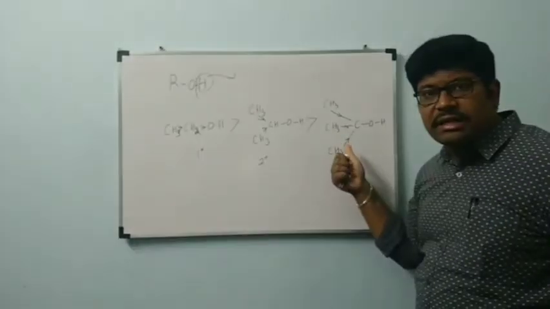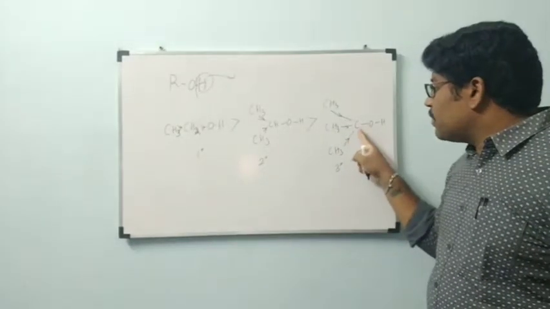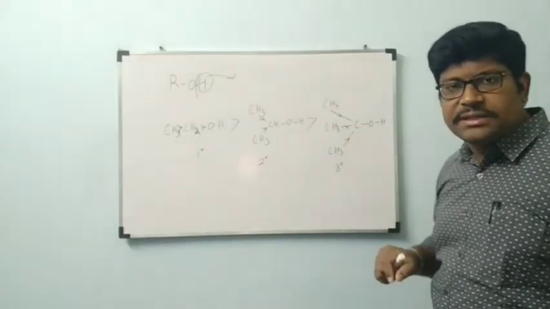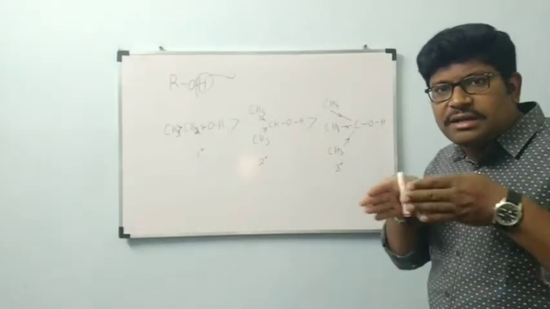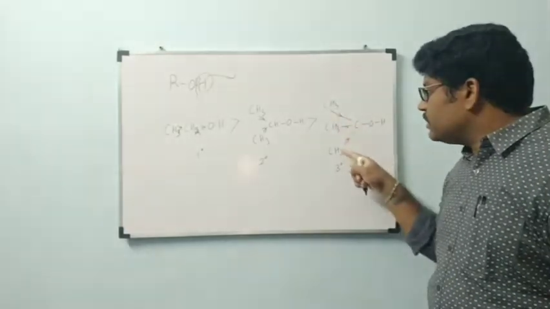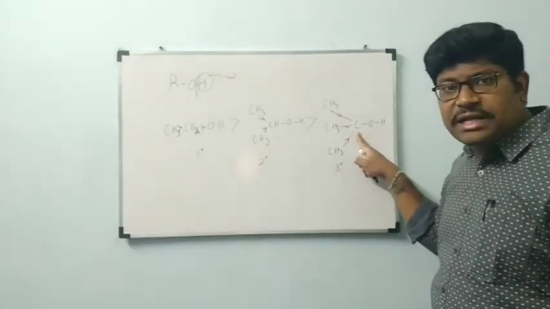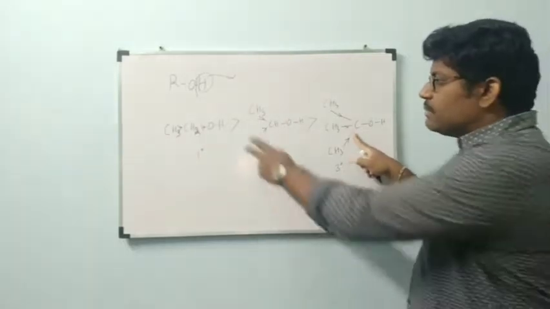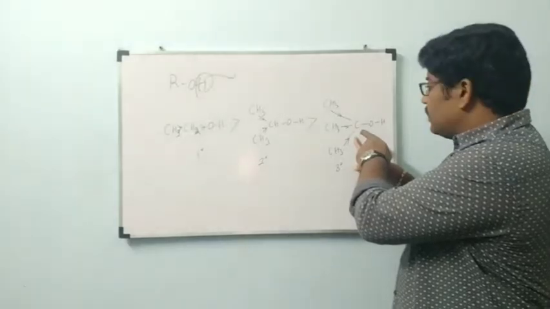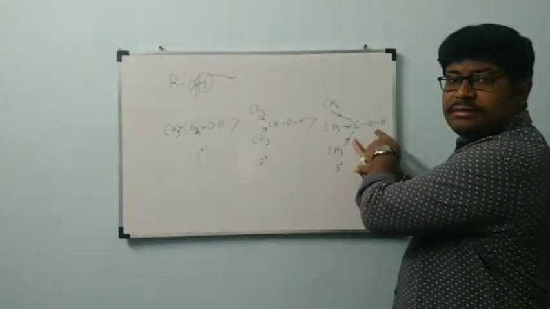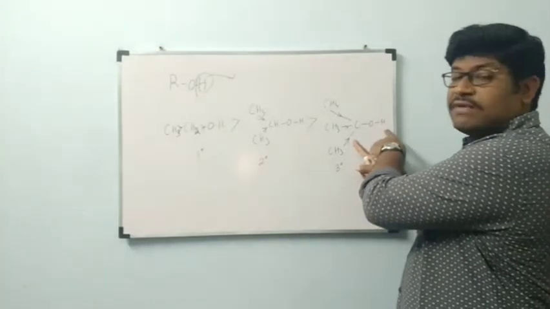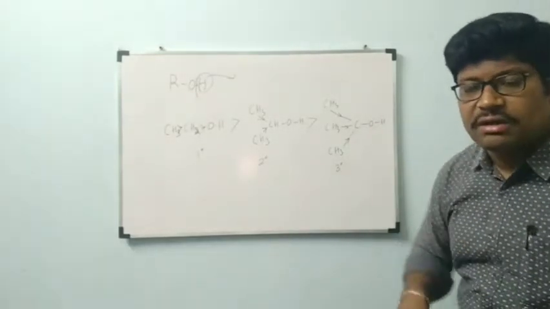Now coming to tertiary alcohol, oxygen is bonded to carbon, which is bonded to 3 methyl groups. All the 3 methyl groups are electron donating groups. These electron donating groups will increase the electron density on this carbon very highly. When compared to primary and secondary, they will increase the electron density on this carbon very highly. This carbon will hold the oxygen very strongly. In turn, this oxygen, furthermore, will hold the hydrogen very strongly.